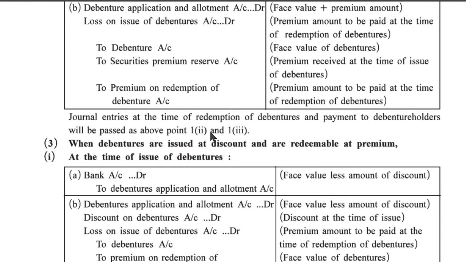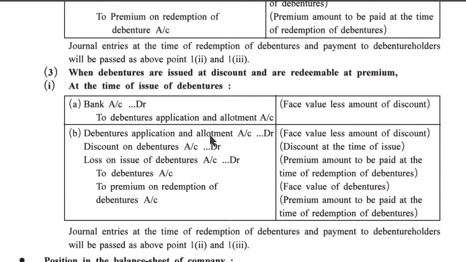Third point, when debentures are issued at discount and redeemable at premium, means issued at that time at discount, and when redemption is there at that time premium is there. At the time of issue of debenture, bank account debit face value less amount of discount to debenture application and allotment account. Second entry, debentures application and allotment account debit face value less amount of discount.